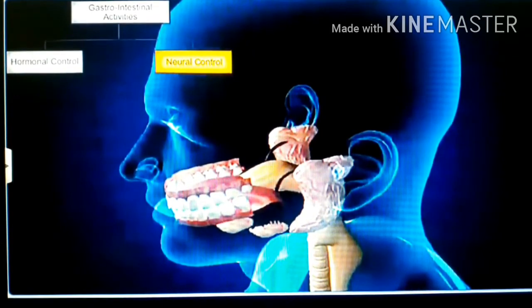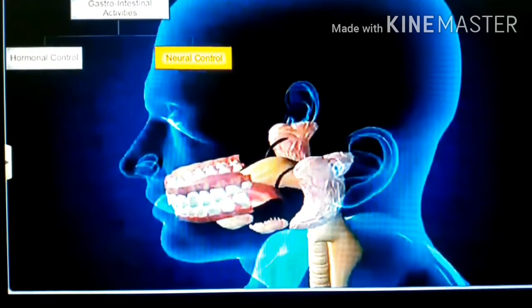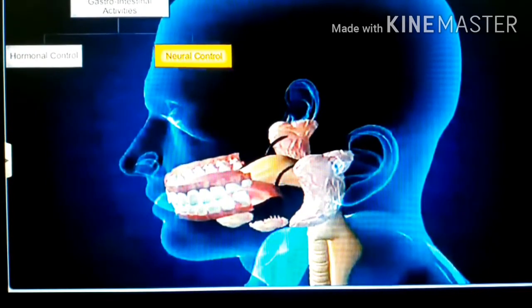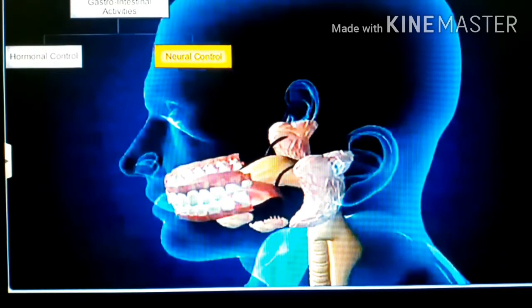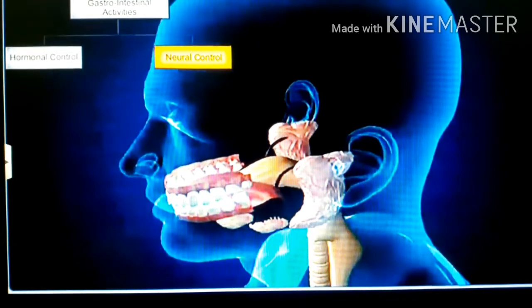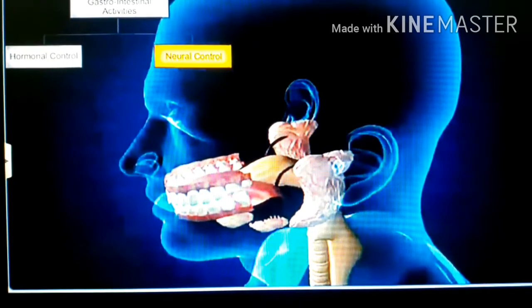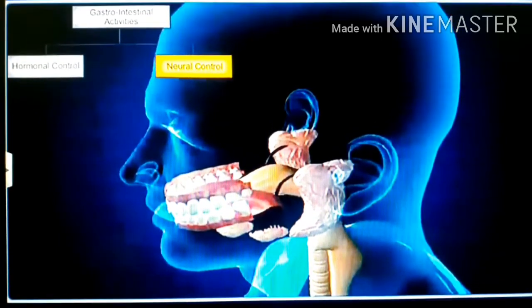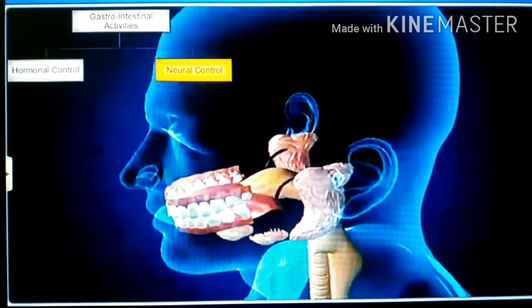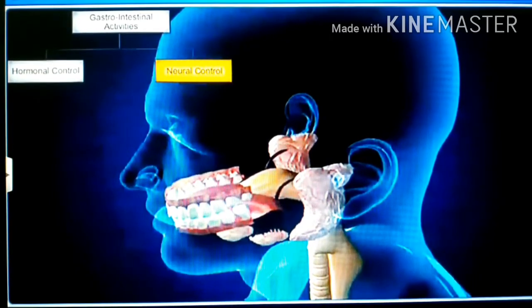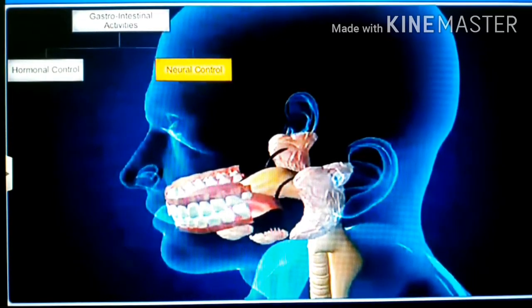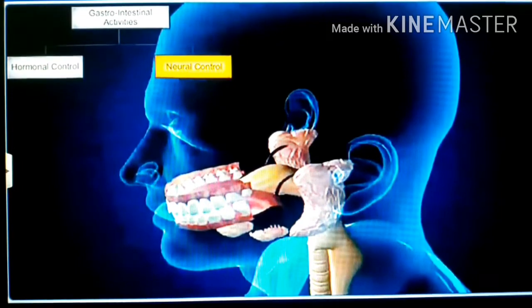And the fourth one is gastric inhibitory peptide, which inhibits stomach emptying by inhibiting contraction of the stomach so that no additional chyme can enter the duodenum from the stomach until the previous chyme has been processed in the duodenum. So these four hormones control digestion in the digestive system.